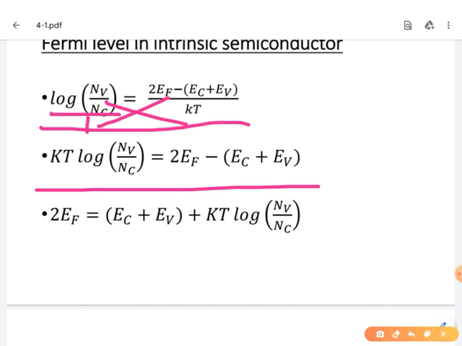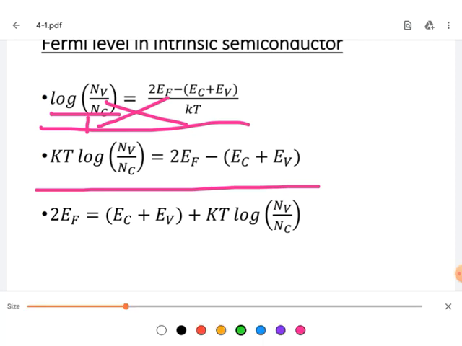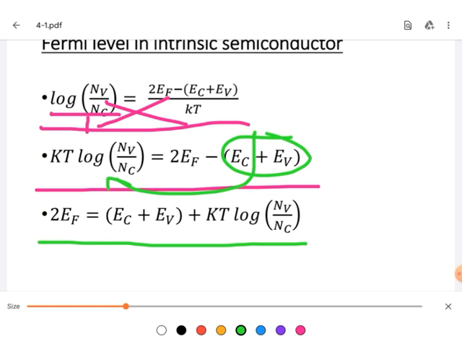To find 2EF, this term goes to the right side, and the negative becomes positive. So 2EF equal to EC plus EV plus kT log of Nv by Nc.